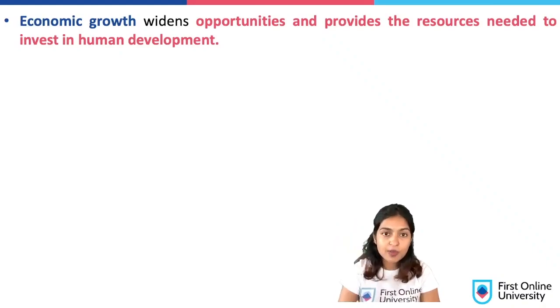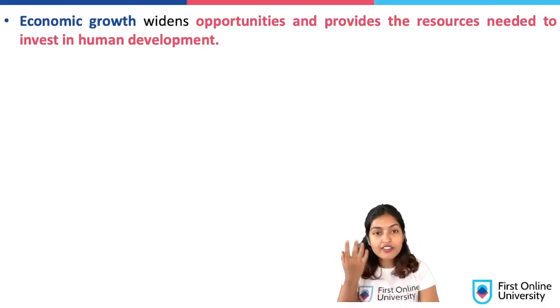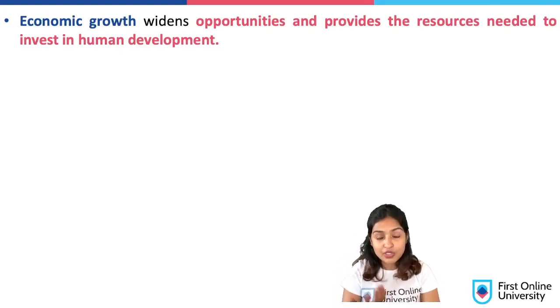When you get good jobs, your income is good, and when you have a good income, you can support yourself and your family. And when the economic growth is happening, when you have the money, you can invest that kind of money in humans in the form of education or medical care. And when you do that, it's again a cycle. When you get good education, you can join good companies, and again you get good income out of it.